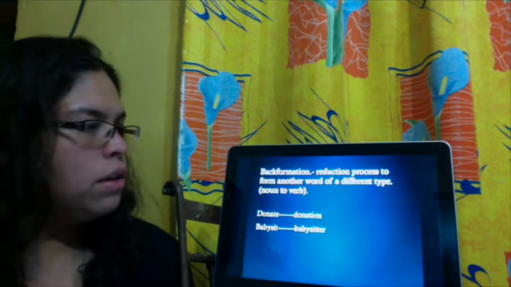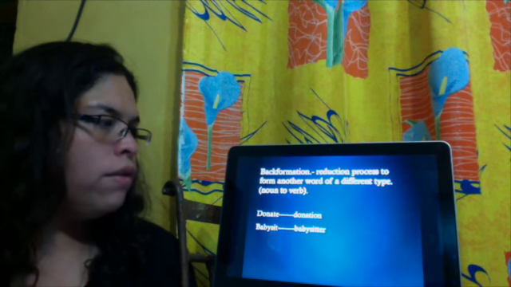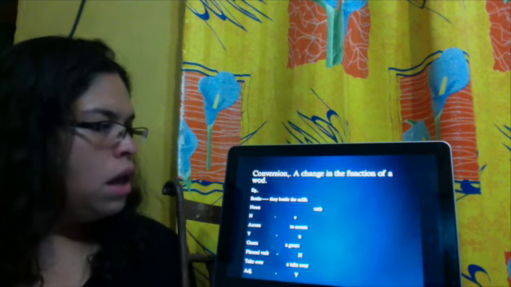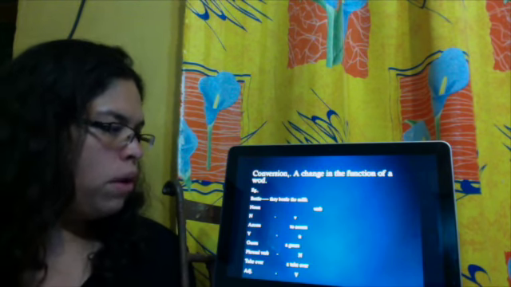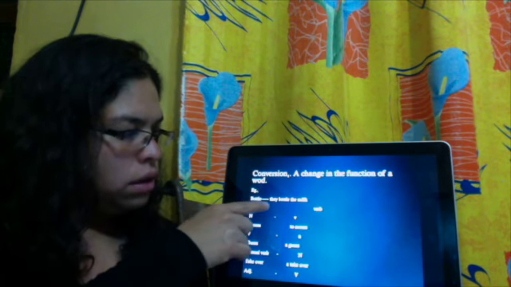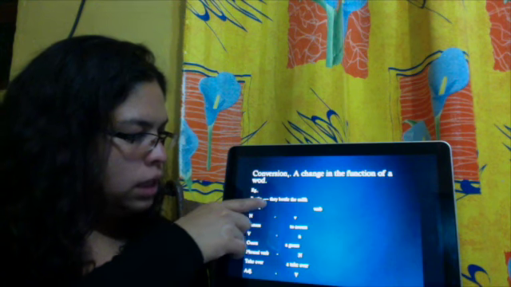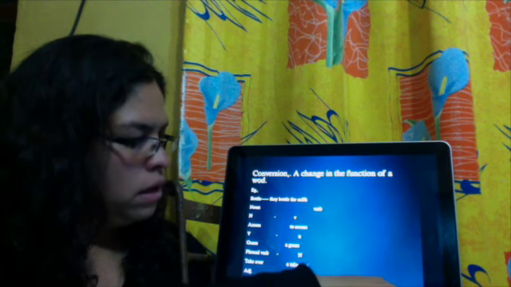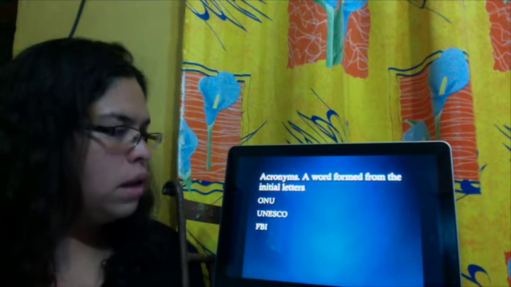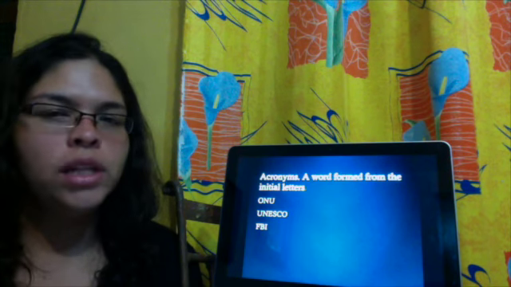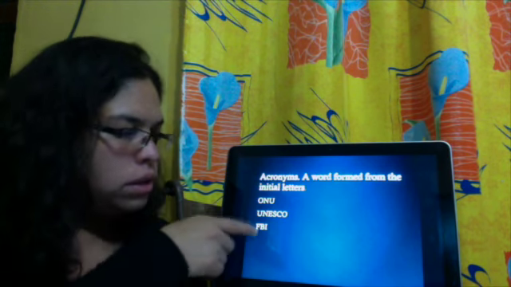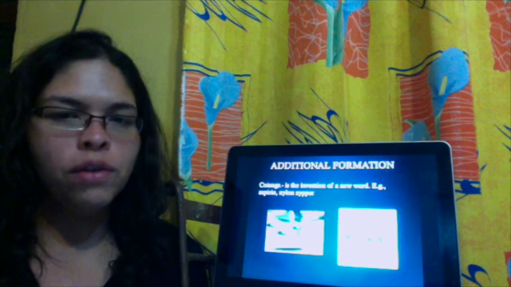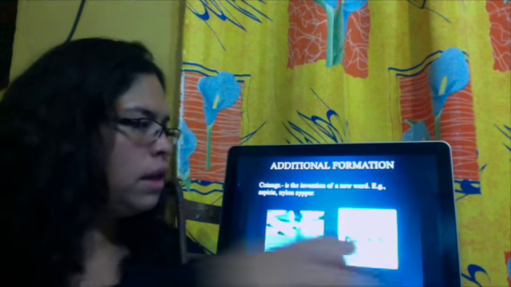Back formation is a reduction process to form another word of a different type. Example: donation, donate. Conversion is a change in the function of a word. Example: bottle is a noun, but in the sentence, they bottled the milk, bottle is a verb. Acronyms. An acronym is a word formed from the initial letters, like the siglas: ONU, UNESCO, FBI. Additional formations: we have coinage, the invention of a new word, such as aspirin, zipper, nylon, Kleenex.